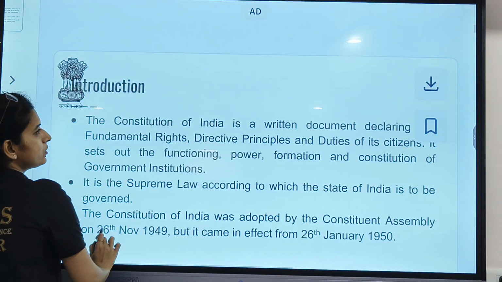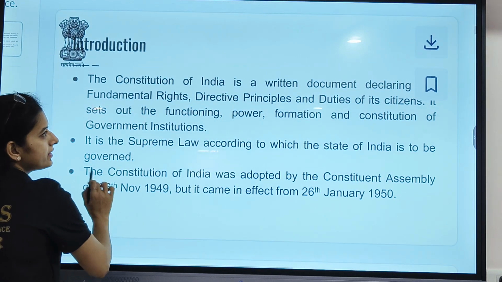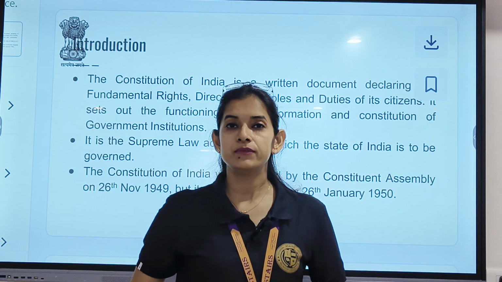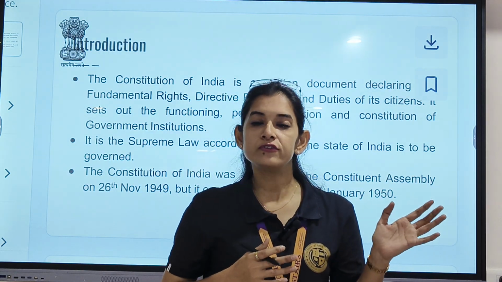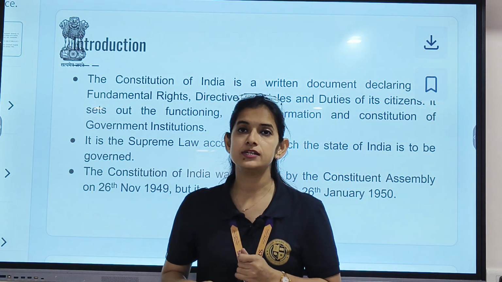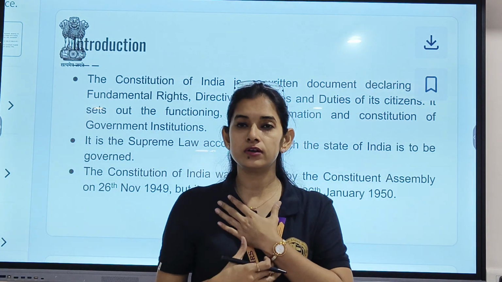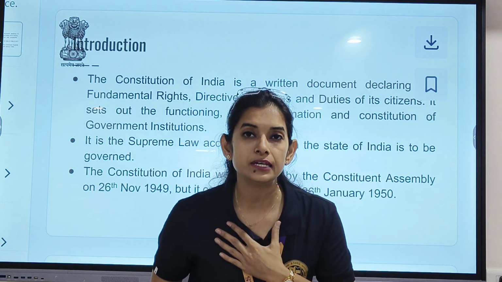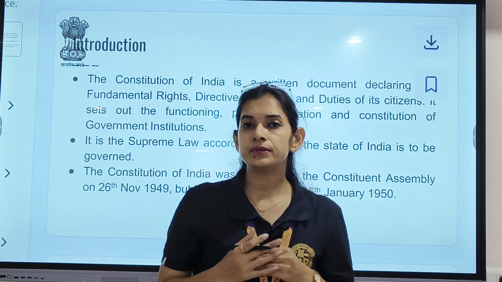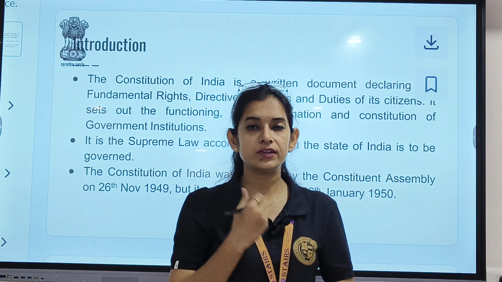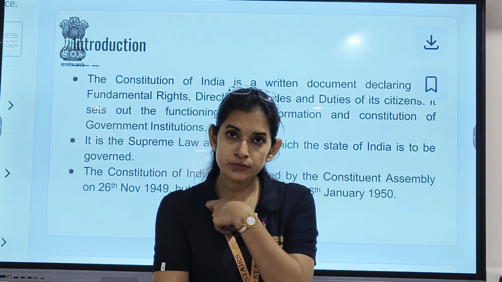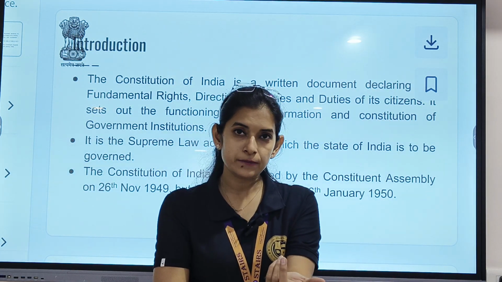All of you are already aware that we got independence on 15th of August 1947, right? Before that, we were under the colonial rule of the Britishers. After getting independence and becoming an independent nation, we would require some rules and regulations. Now the question arises: who would make those rules and regulations? We the people, because it is a democratic country, right?